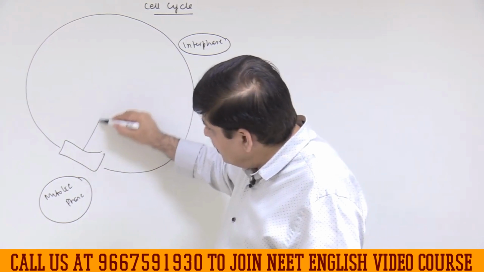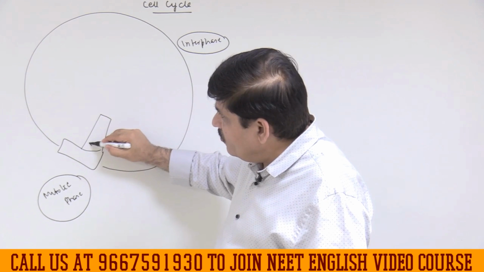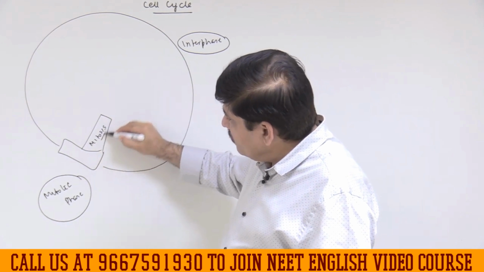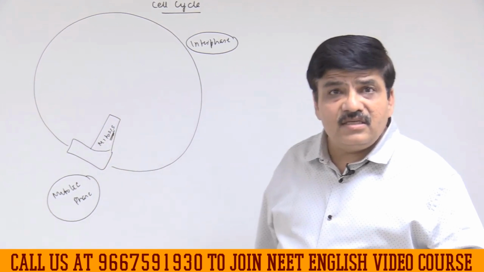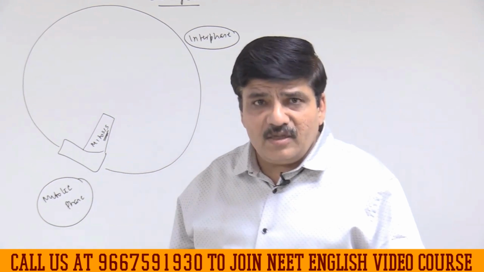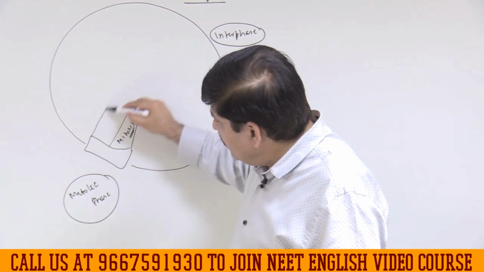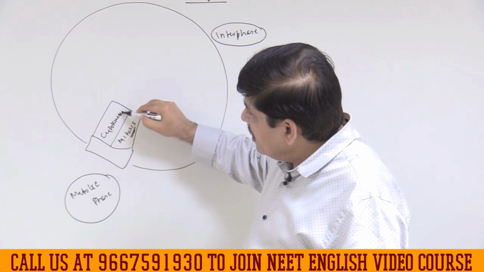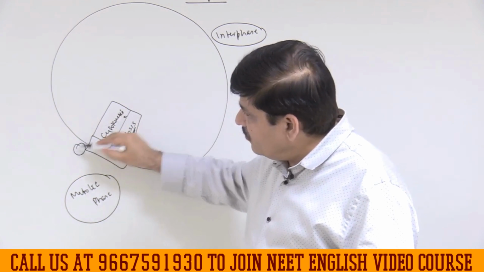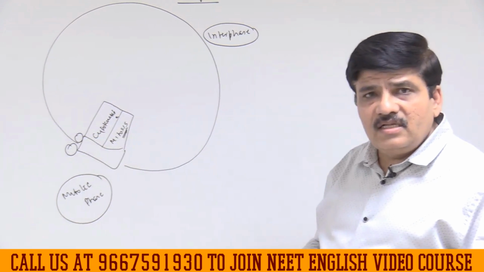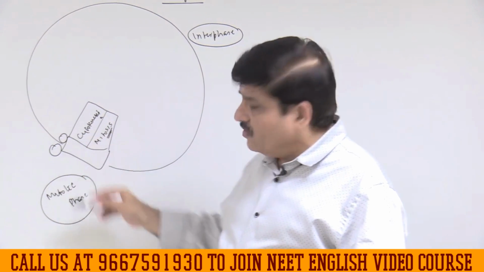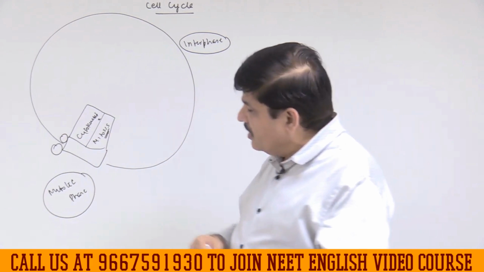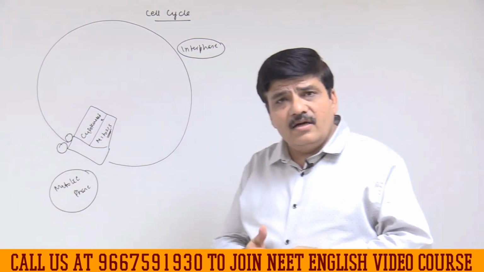In this mitotic phase, if it is a eukaryotic cell, there would be mitosis, which is karyokinesis. Karyon means nucleus, that means division of the nucleus. That will be followed by cytokinesis, which will be division of the cytoplasm, resulting in the formation of two daughter cells, and because we are talking of a mitotic division, these daughter cells will be genetically identical to each other.